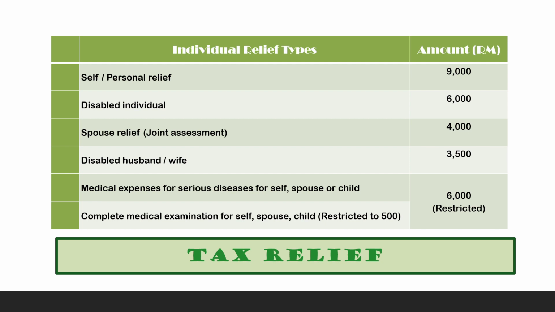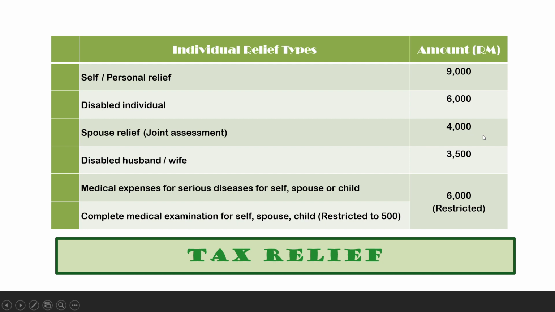However, under joint assessment, only one personal relief of 9,000 is given, and the other spouse is eligible for spouse relief. So here you have personal relief of 9,000, and here you have spouse relief. If you go for joint assessment, spouse relief is only 4,000.